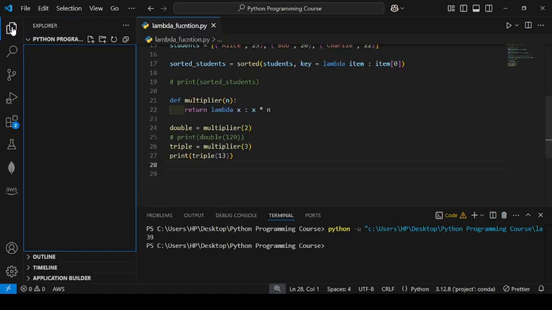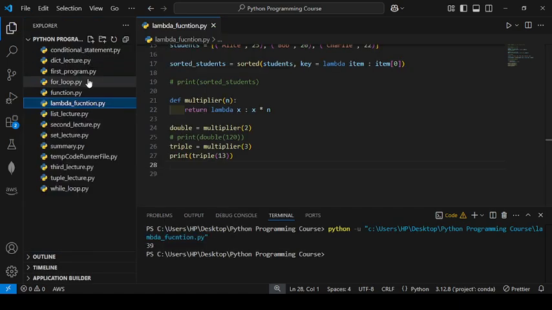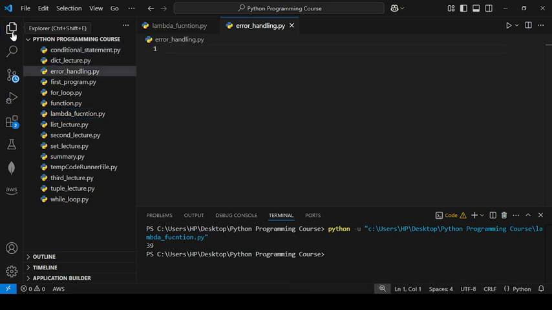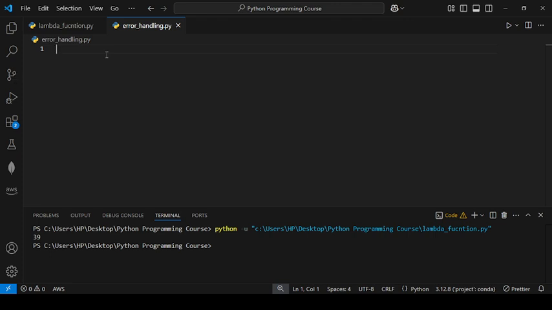Here I will create a file and write error handling .py. Okay, and close it. Yeah, so let's understand from the basics.